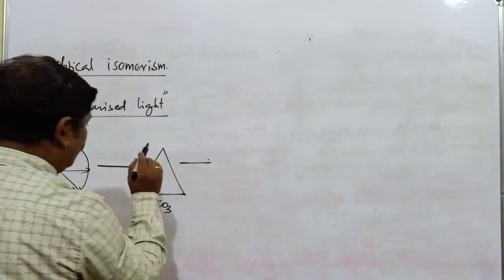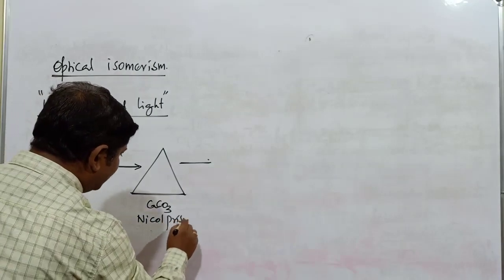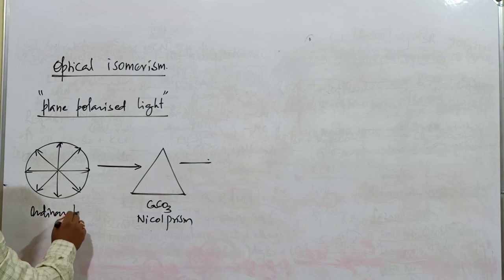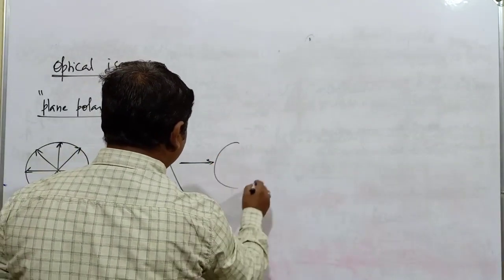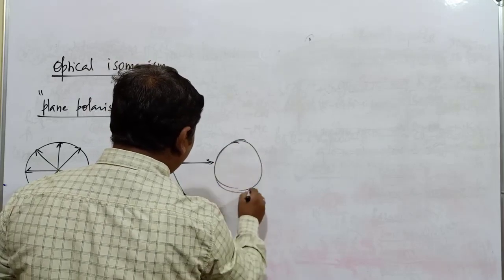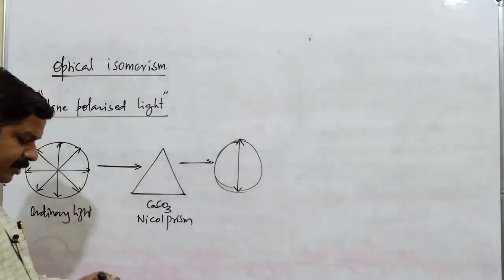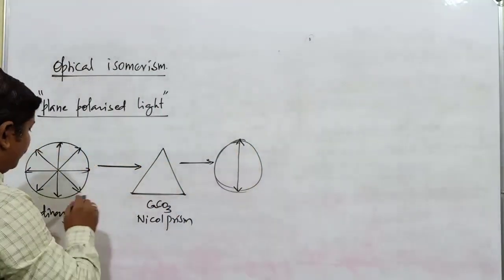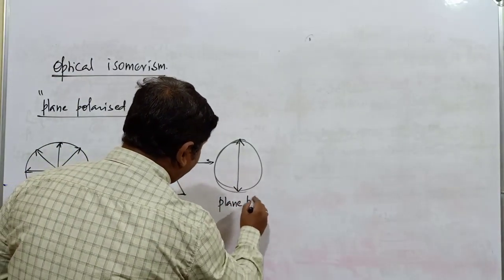This Nicol prism converts this ordinary light into plane polarized light, which oscillates in only one direction. Polarization is not there in ordinary light; the Nicol prism converts it into what is called plane polarized light.